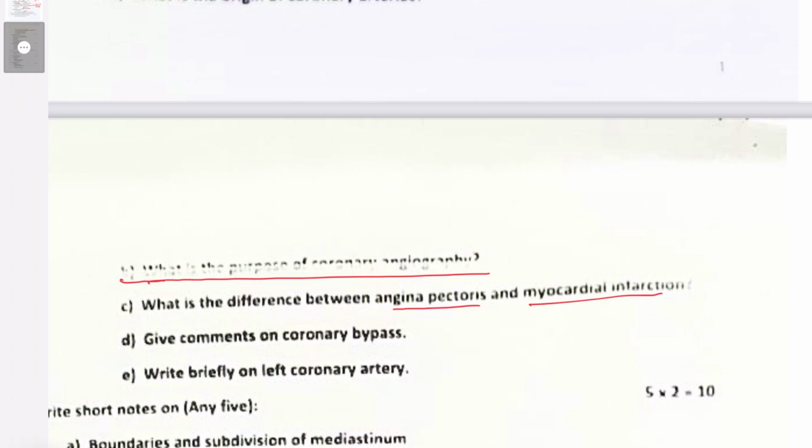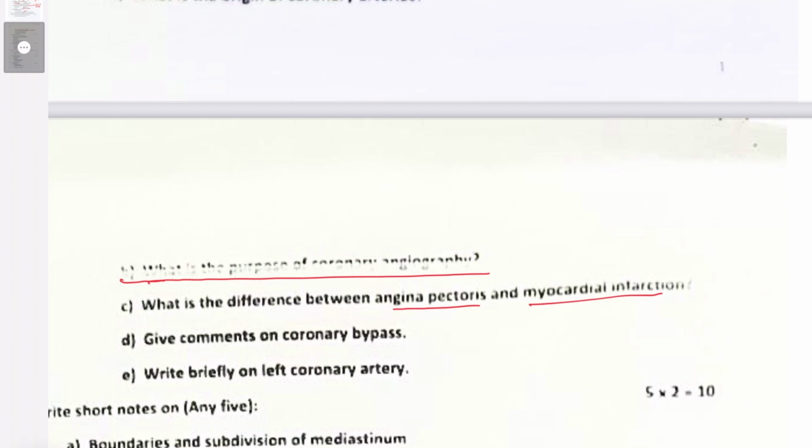And that's why that insufficiency to perfuse the heart musculature causes sharp pain. But then angina doesn't leave an irreversible response. It can even be cured. It can even be reversed by immediate action.